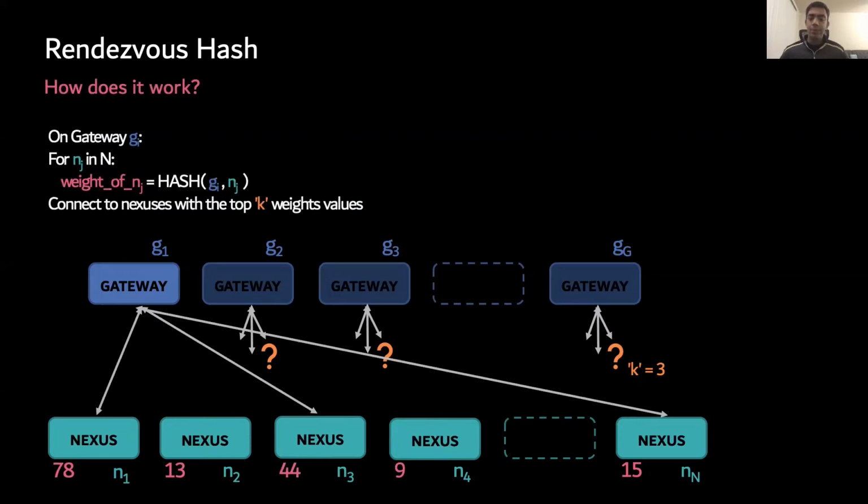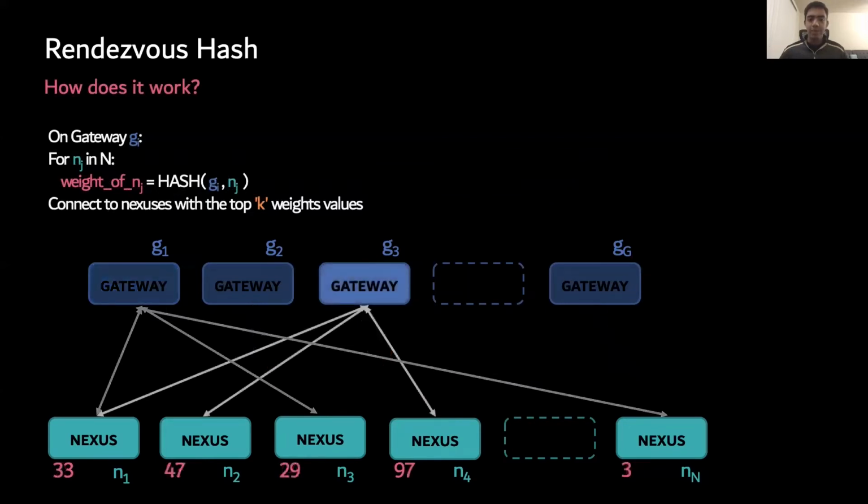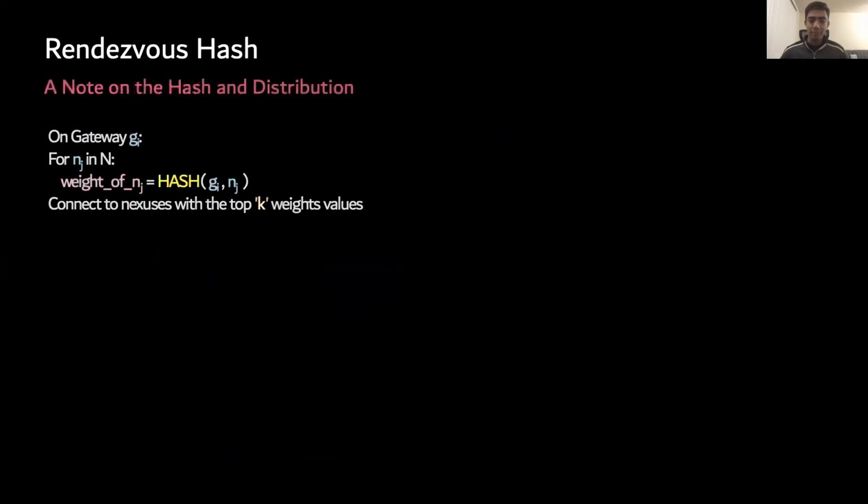Since the gateway is part of the hash, each gateway will pick different nexuses to connect to. As an example, if we look at another gateway, the resulting weights are different, and so we see that it ends up connecting to a different set of nexuses. For rendezvous hashing, a non-cryptographic general-purpose hash should be used. Murmur hash is one such commonly used hash. That said, any other hash function with good distribution would work just fine. As with all hashes, a very small fleet size will result in distributions looking a little more uneven than desired, as all these hashes work best at scale.